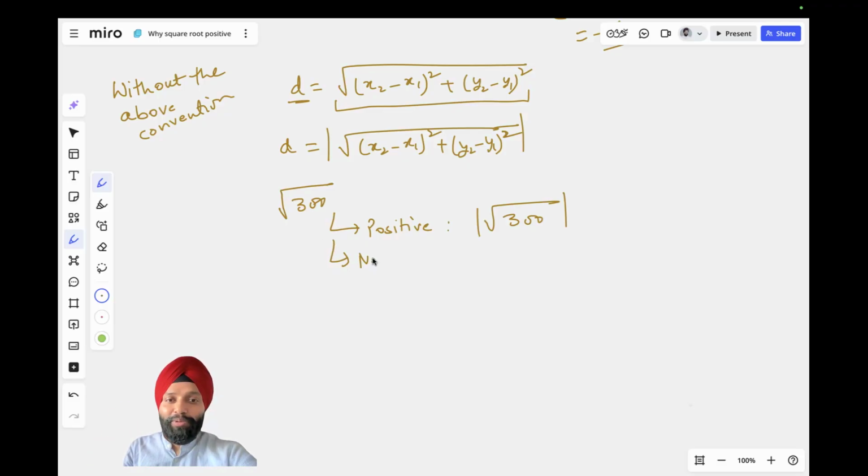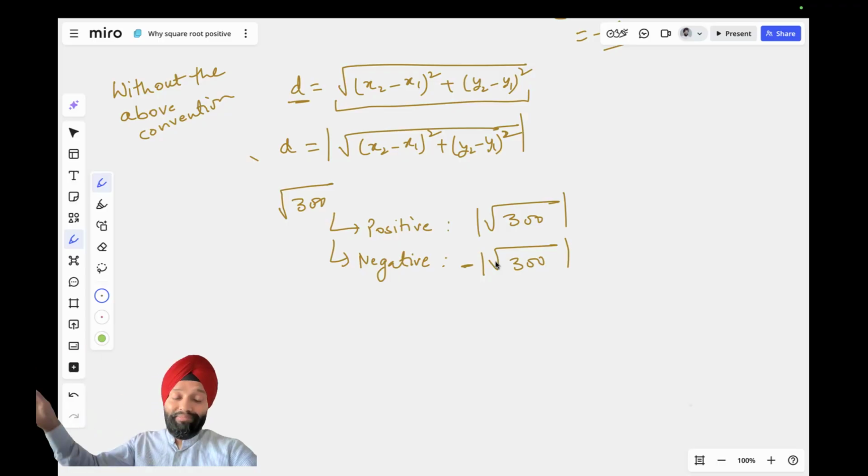Well, you talk about only the negative by first making sure it's positive and then putting a negative here. This is how you make sure that the entity is always negative. In this world where we don't have this convention that it is definitely positive, so it can be positive or negative, if I just want to talk about positive, I put a modulus here. If I just want to talk about negative, I put a negative and the modulus.